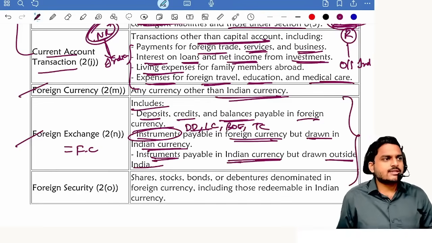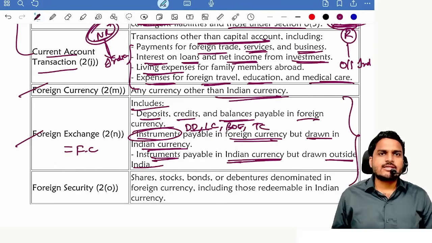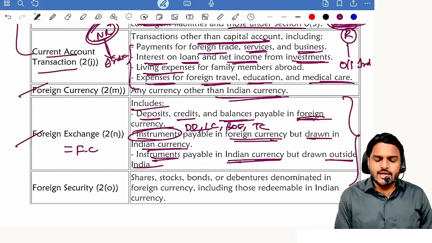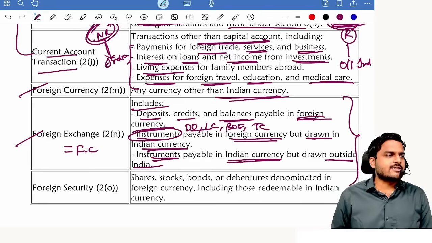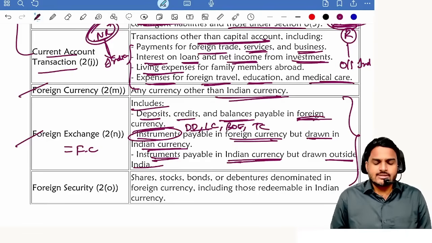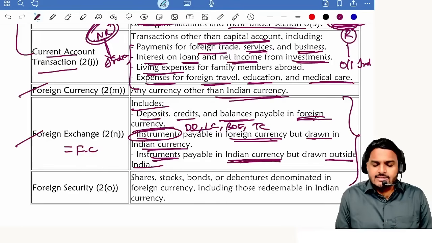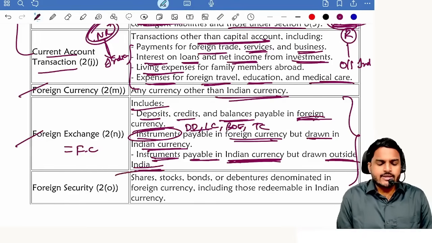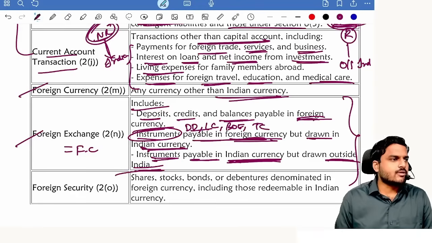What are those 3 things? Deposits, credits, balance expressed and payable in foreign currency. If they are payable in Indian currency, then it is not foreign exchange. Payable in foreign currency. Next one, instruments drawn in Indian currency, drawn outside India. Payable in Indian currency, drawn outside India. Payable in foreign currency but drawn in Indian currency. Then also it becomes foreign exchange.